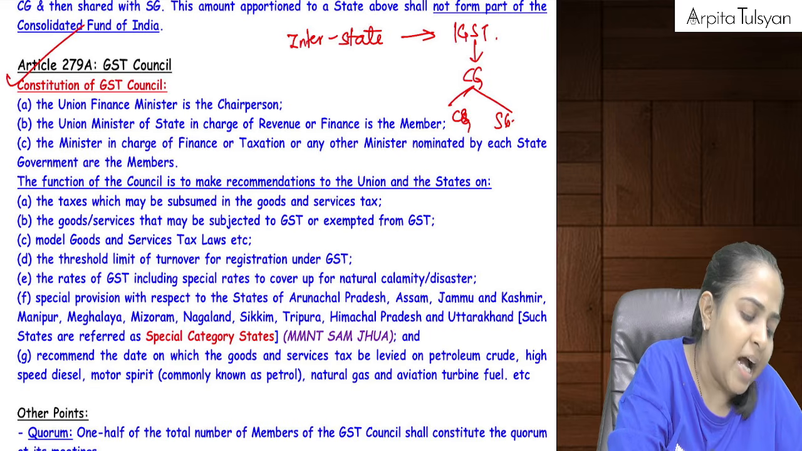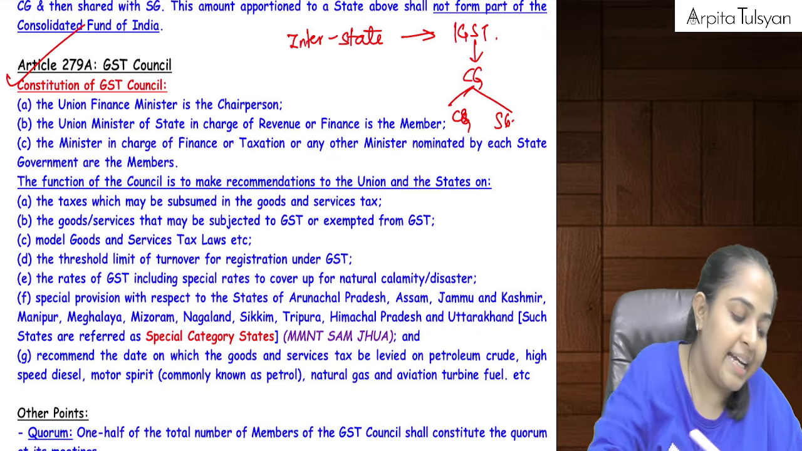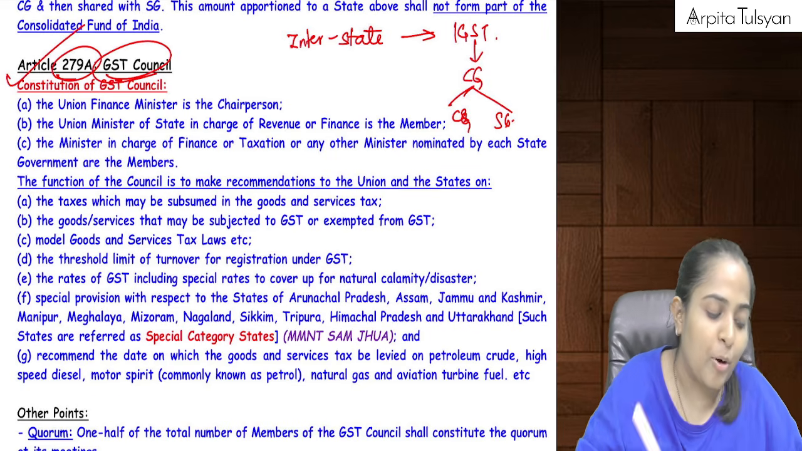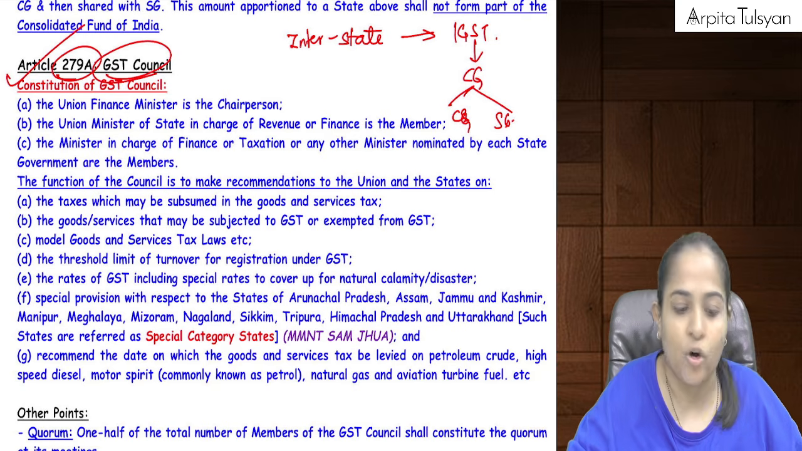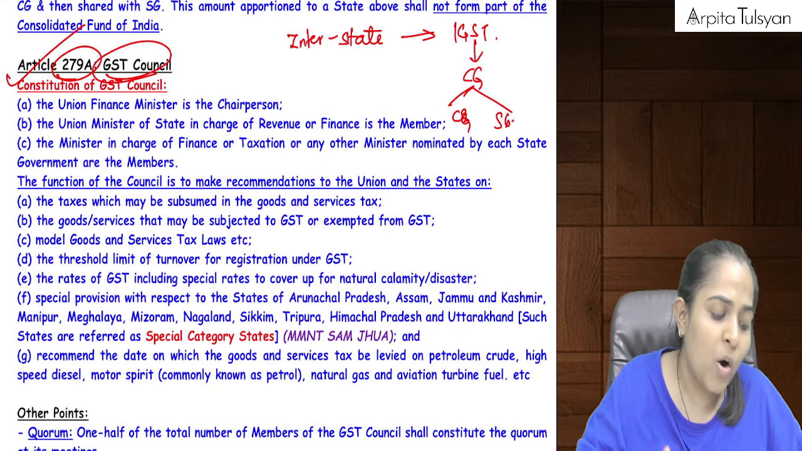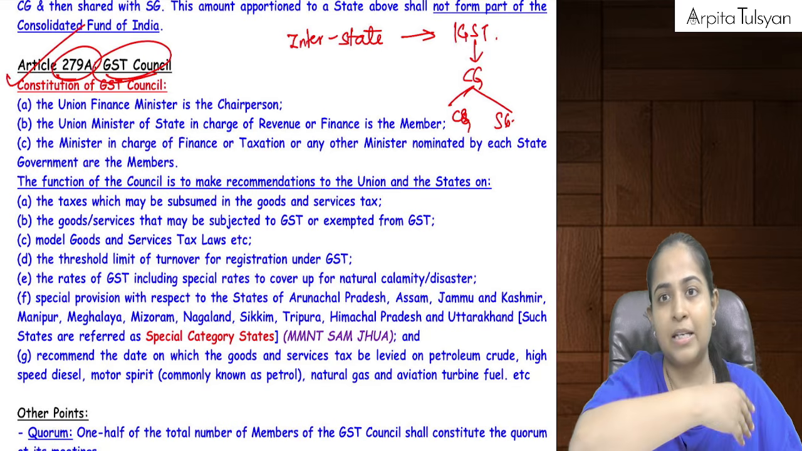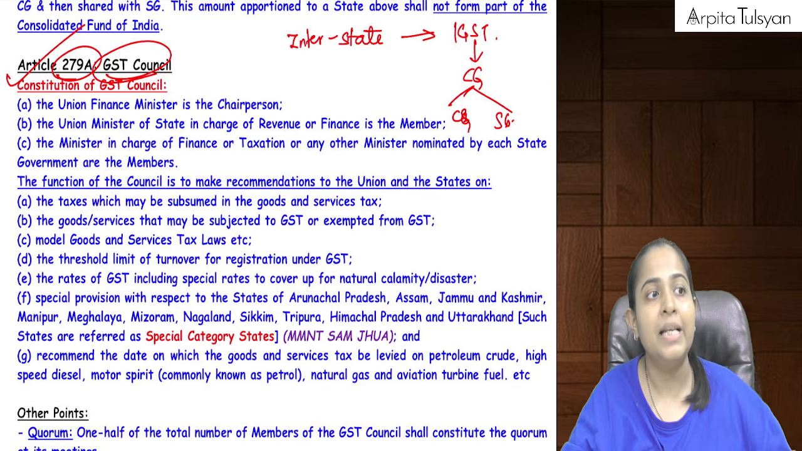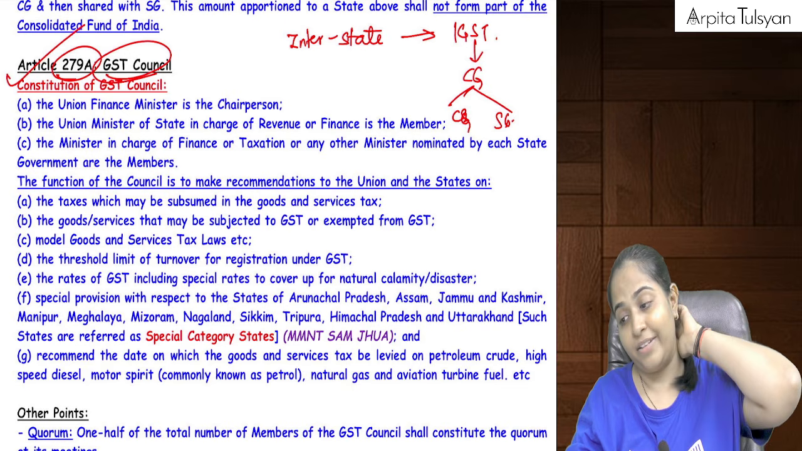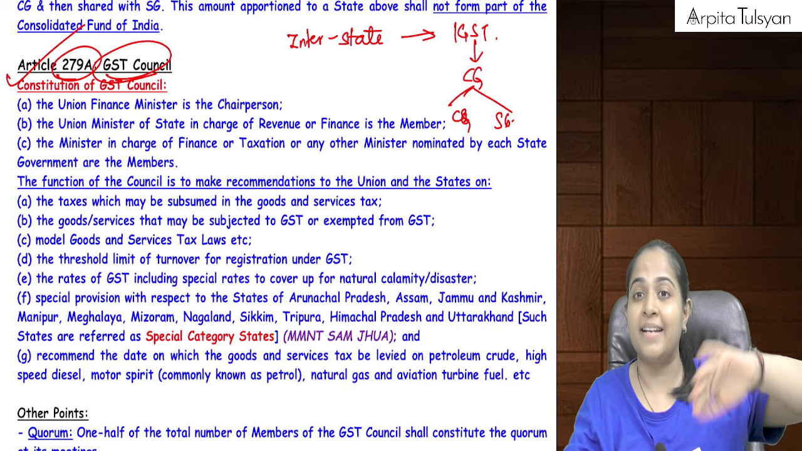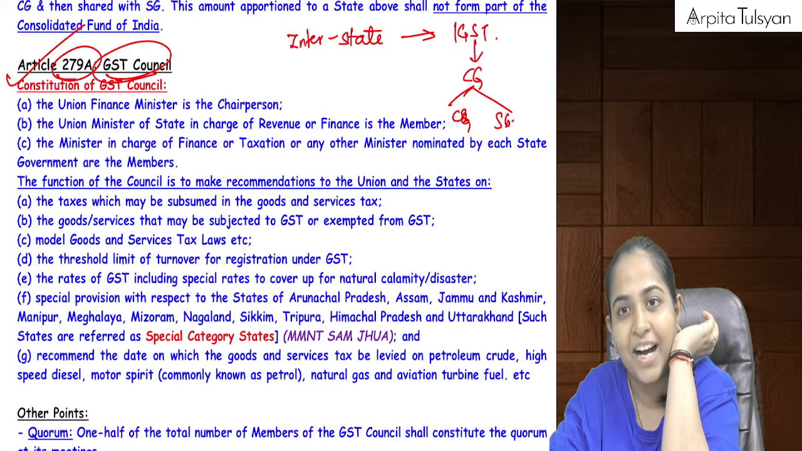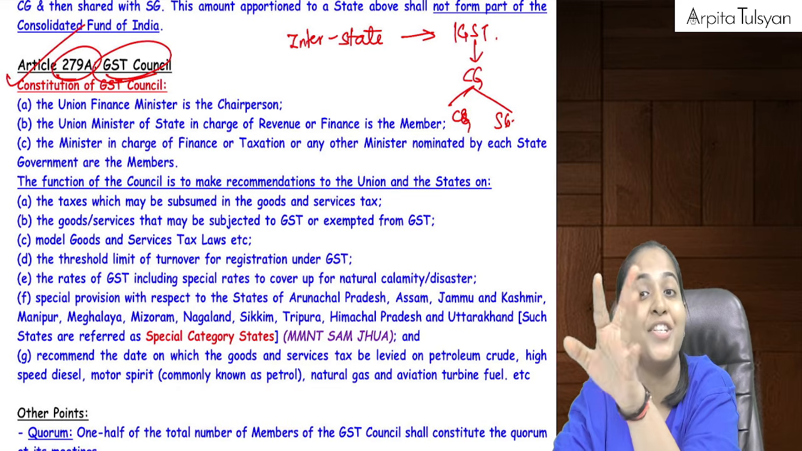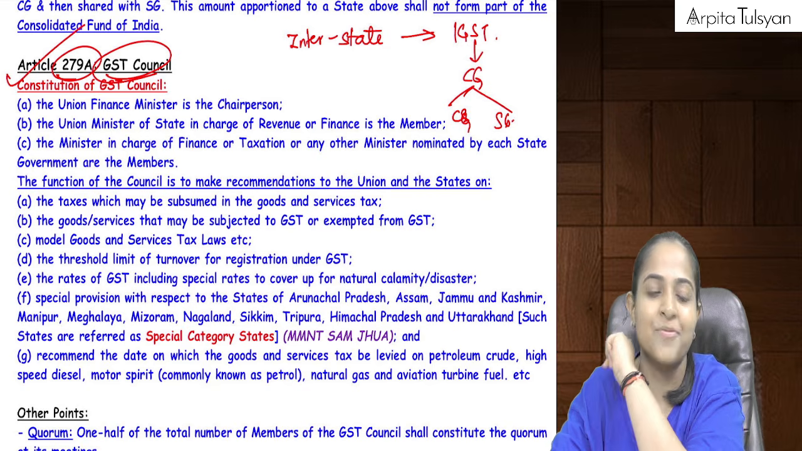Then another new article was inserted, Article 279A, which talks about the GST Council. We just now had a reference to the GST Council: the date when GST will be applicable on diesel, petrol, etc. will be later notified by the government after taking the recommendations from the GST Council. This is what we had studied.